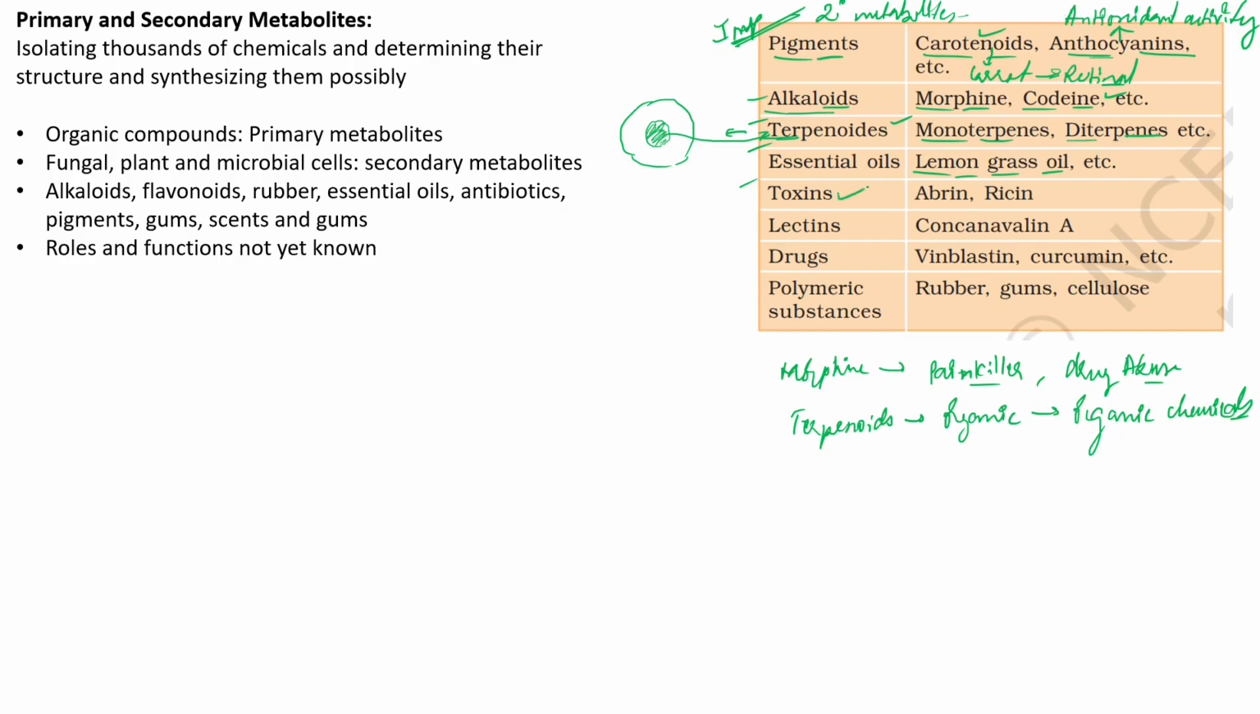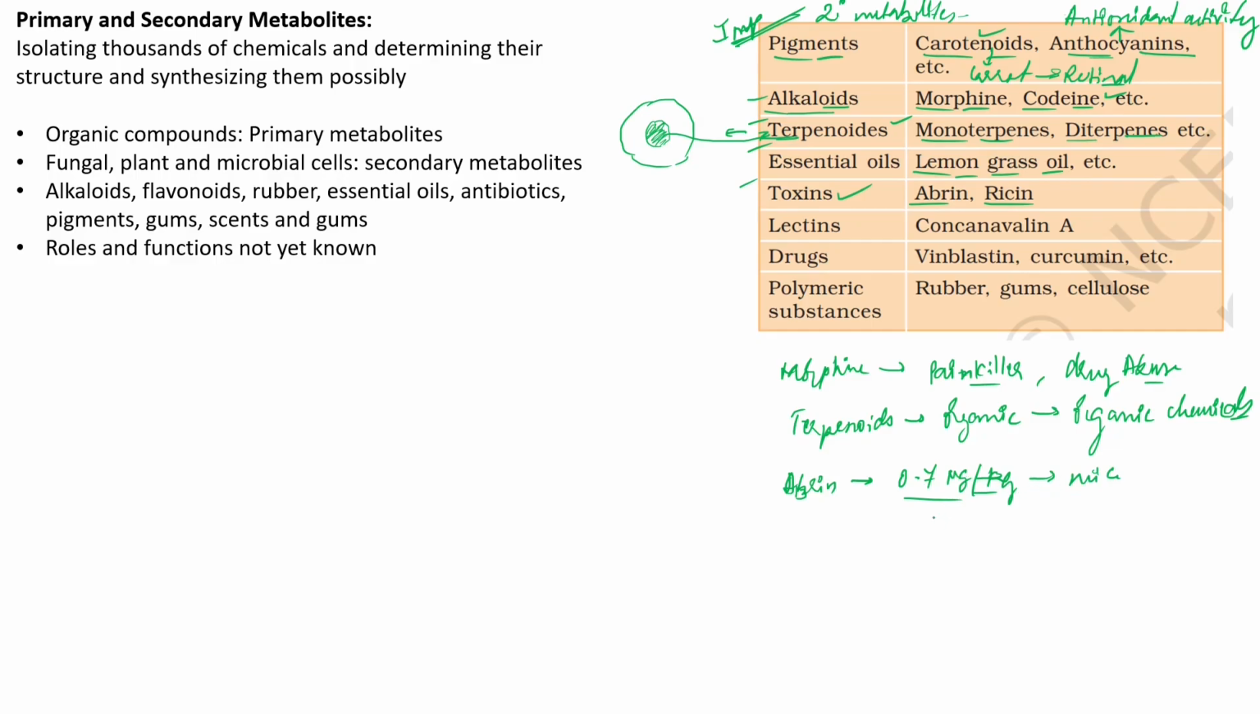Now we have toxins. Toxins are nothing but poisons, and we have two examples. The first one is abrine, and one more is ricin. Now abrine is quite toxic. They say that only 0.7 μg per kg is sufficient to kill a mouse, right? One mouse can be killed by just 0.7 μg per kg.